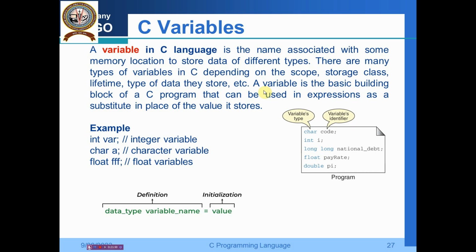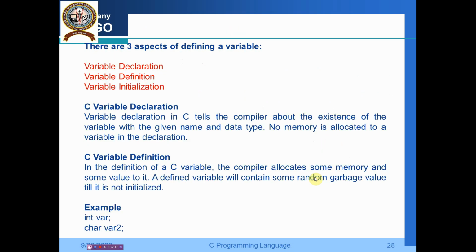So for example, I write int var, that is an integer variable, char a, it is a character variable, float ff, this is a float variable. So this is the syntax. First you write the definition, then you go for the initialization: first the data type, then the variable name. Now you see I write char code, the variable type is char and the variable's identifier is code. Int i, the variable type is integer. Like that, you can see all of these in a program.